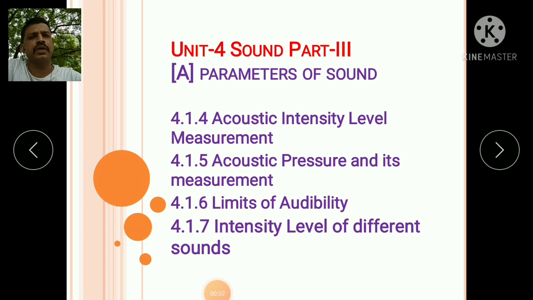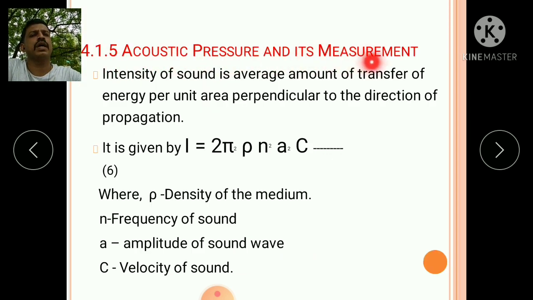Hello friends, now we see the next part of Unit 4 Sound Part 3, a parameter of sound: acoustic intensity level measurement, acoustic pressure and its measurement, limits of audibility and intensity level of different sounds. Acoustic pressure and its measurement.